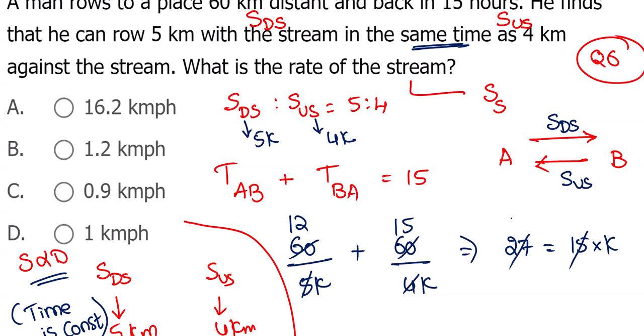So 3 9 times, 3 5 times. K is 9 by 5, which is 1.8.